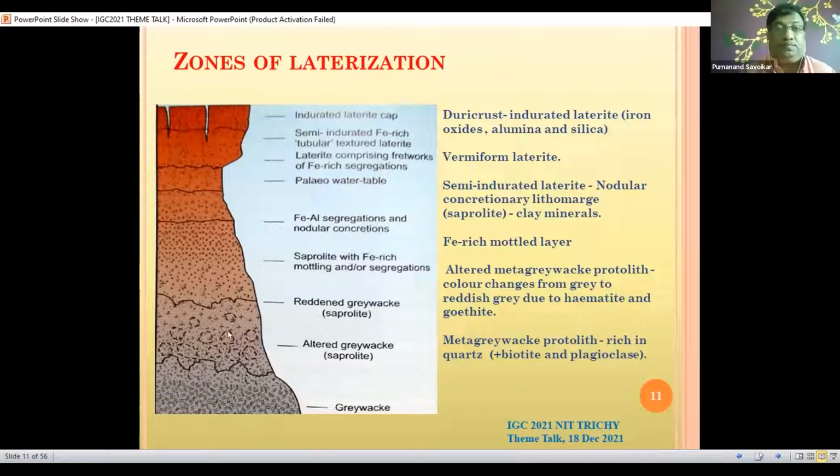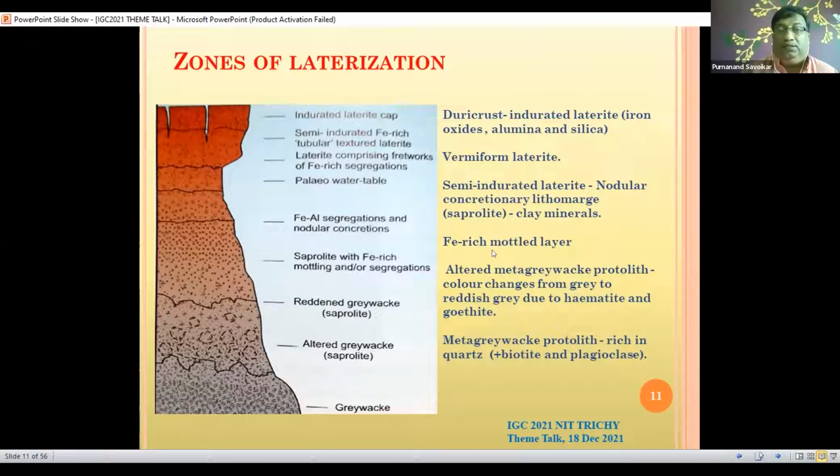And these are the various layers which we observe here, as we see in the figure. On the top we find the duricrust, known as indurated laterite, which contains iron oxide, alumina and silica. Below that we have what is called vermiform laterite, underlain by semi-indurated laterite, which is a quaternary structure. This is also characterized by a very soft clay layer known as saprolite.